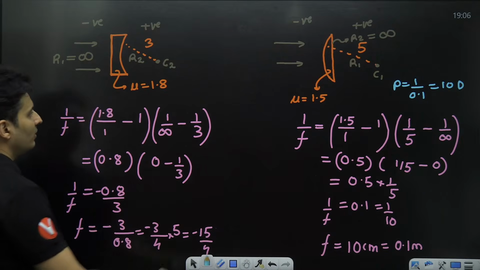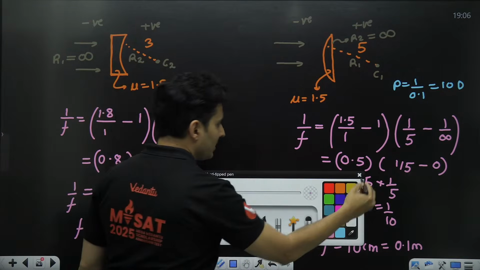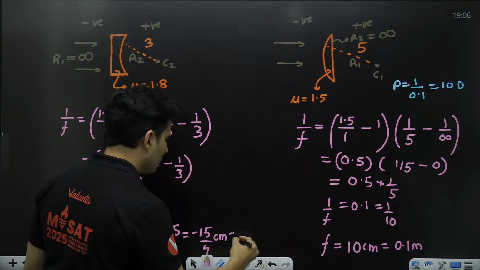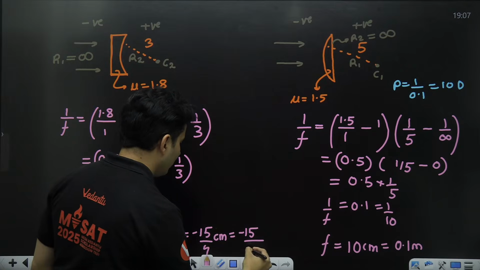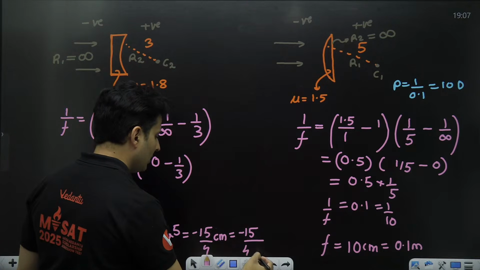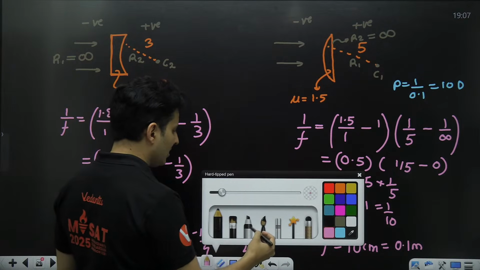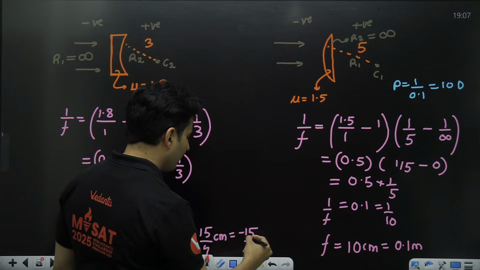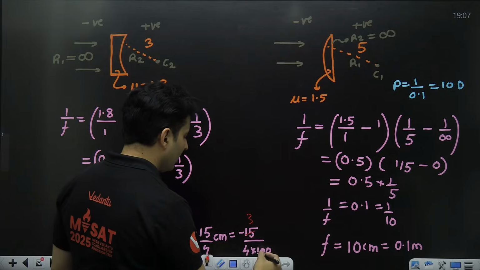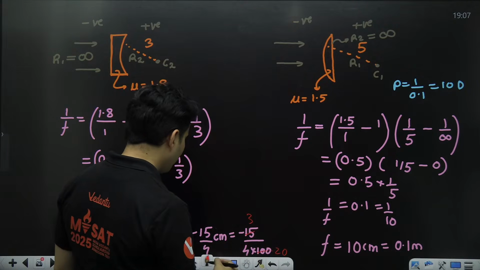In this case, if you want to find the power, remember this is again in centimeters. So you have to convert it into meters. So divide it by 100. So like this, 4 into 100. You can do some simplification. So 15 by 5 is 3. 100 by 5 is 20.